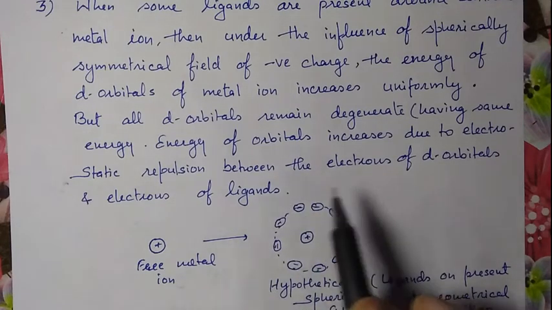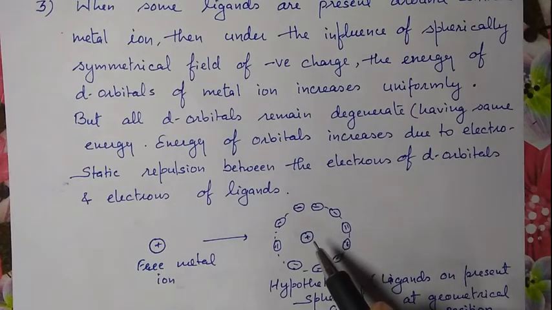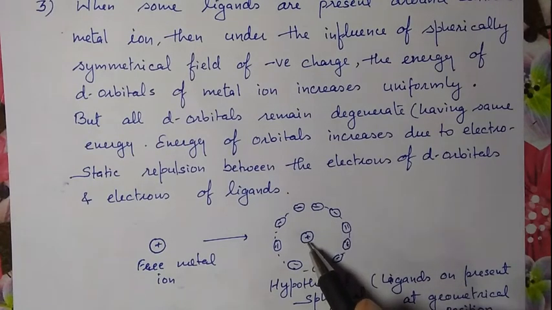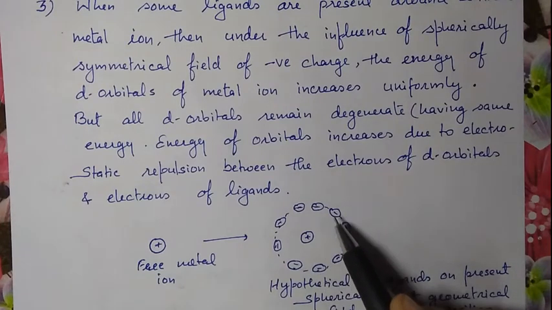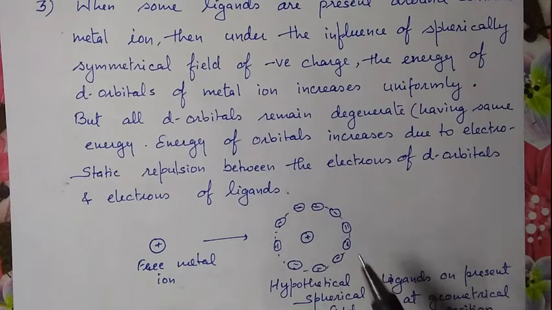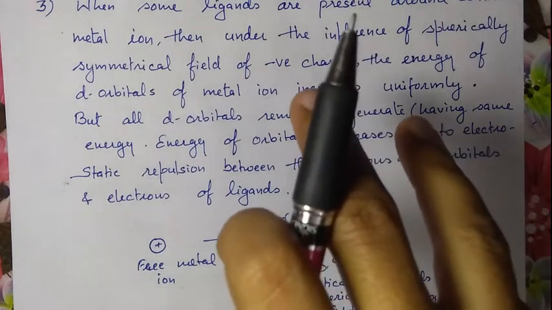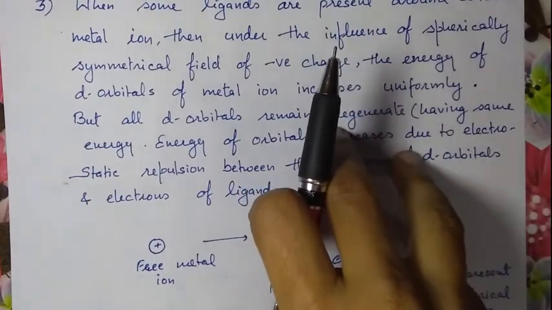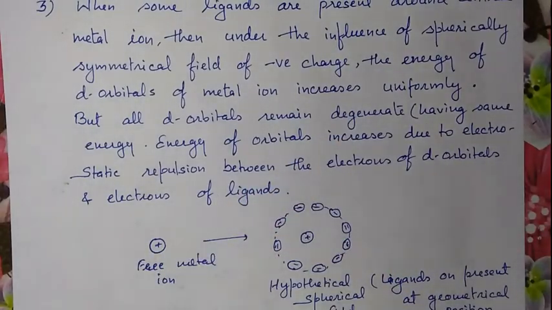If ligands are present around this metal ion, then repulsion takes place between the electrons present in the d orbitals and the electrons present in the ligand. Due to this repulsion, the energy of the d orbitals will increase, but uniformly. It means they remain degenerate at higher energy. Okay, it is the first step: when the metal is in a symmetrical ligand field, the energy of the d orbitals will increase.